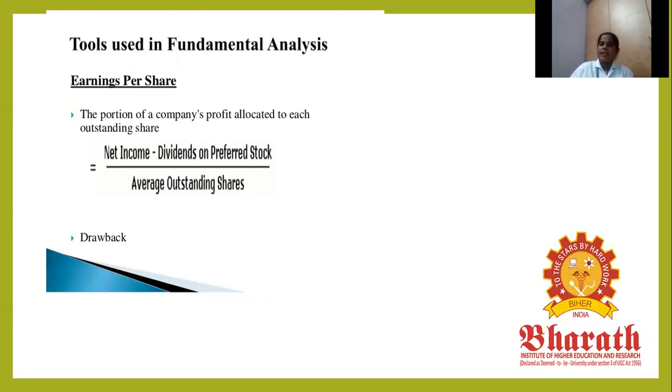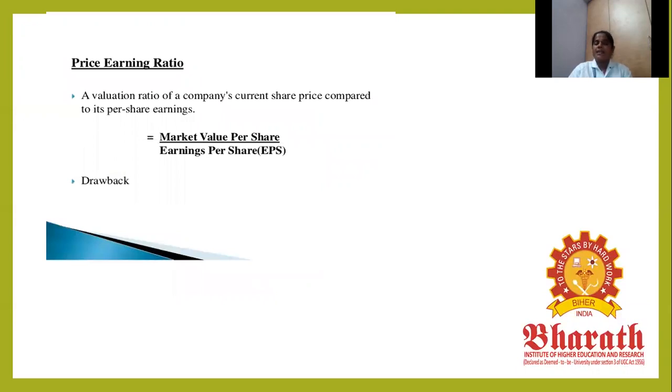You take the net profit, subtract the dividend on preferred stock, and divide by the average outstanding shares to get the earning per share value. The price earning ratio is the valuation ratio of a company's current share price compared to its per share earning: market value per share divided by earning per share.